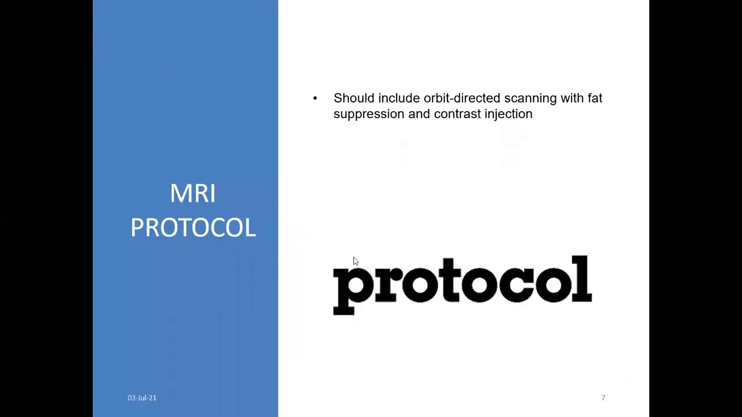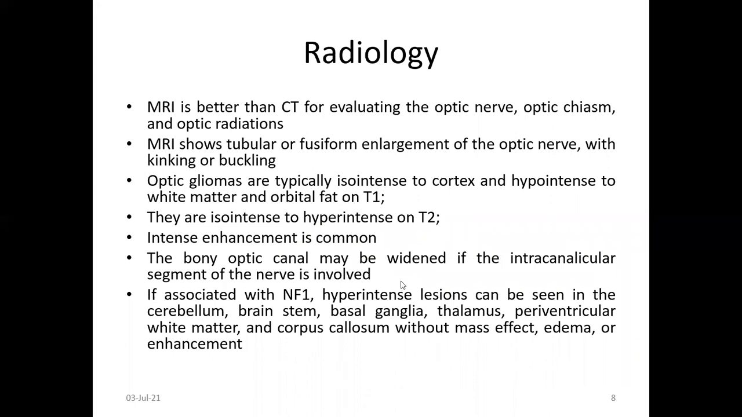When you suspect an optic pathway glioma, you should ask for orbit-directed MRI scanning with fat suppression and contrast injection. In radiology, MRI is better for evaluating the optic nerve and optic pathway. MRI shows fusiform enlargement of the optic nerve. What is fusiform? It is like a sweet potato. You can think of a sweet potato-like enlargement.